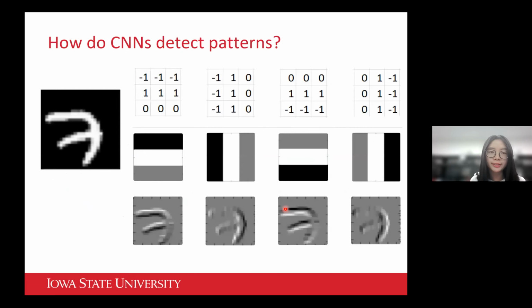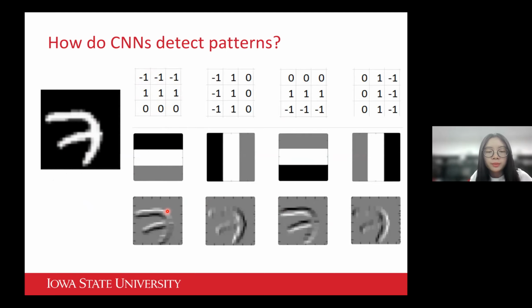I have a very simple example here. This is a handwritten digit 7, and we want the CNN model to tell what digit it is. And here in the first layer, we have 4 different filters, and those filters can be visualized by having -1s in black, 1s in white, and 0s in gray. And those are the generated outputs.